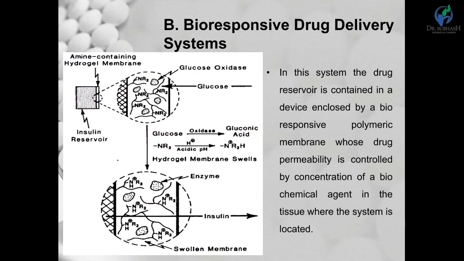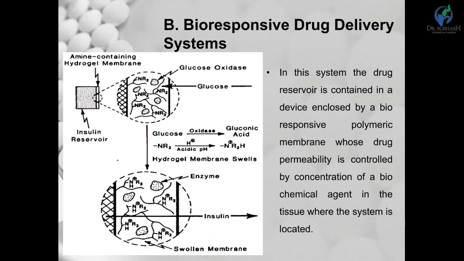Here the insulin reservoir is encapsulated with a hydrogel. As we see in the figure, the insulin reservoir is there, and in front of it are the amine containing hydrogel membranes.